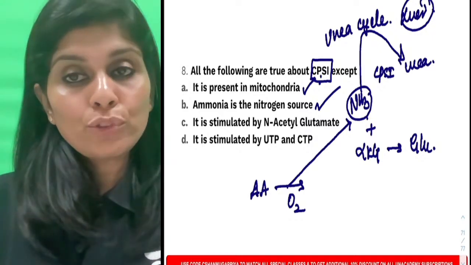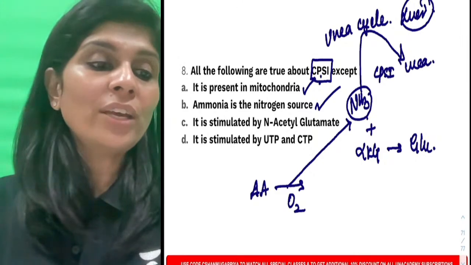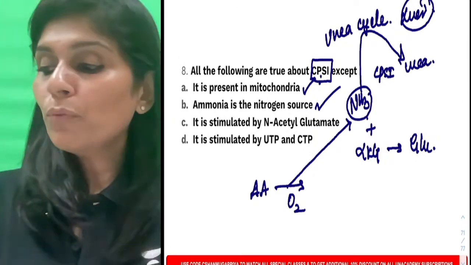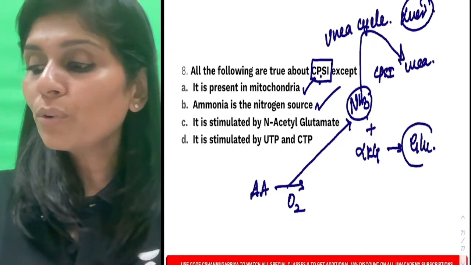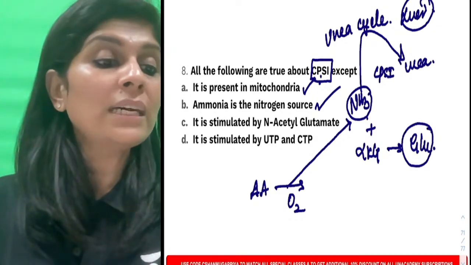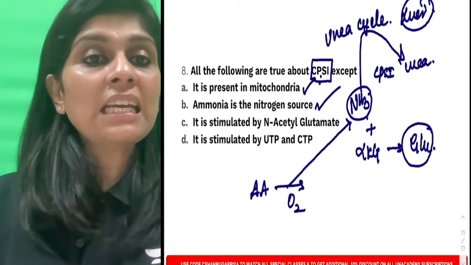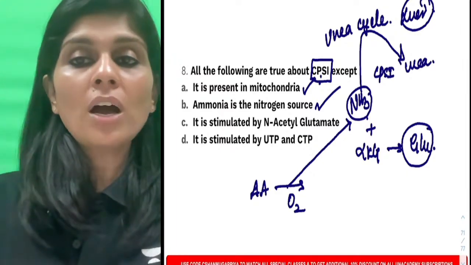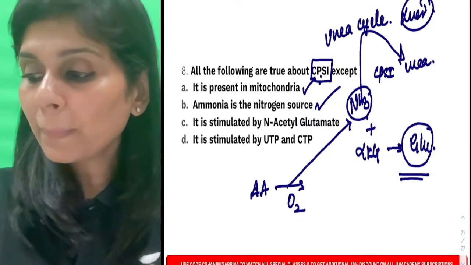But what you're supposed to do is convert ammonia into a non-toxic form, and it should be transported to the liver. So in which form is ammonia transported? Ammonia is transported as glutamate. So what is the signal for ammonia genesis? All of you tell me. The signal for ammonia genesis is glutamate.